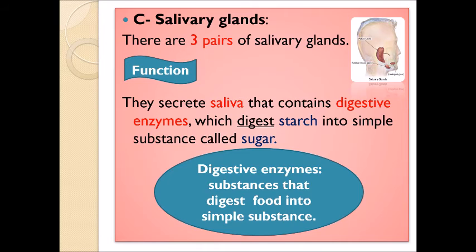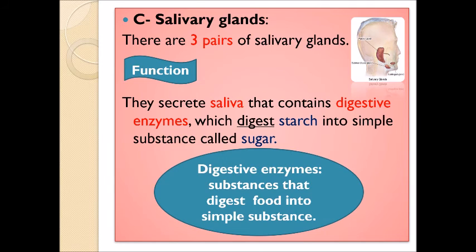The function of the salivary glands is a very important function. They secrete saliva, which is the liquid in your mouth, that contains digestive enzymes. Digestive enzymes are the substances that digest food into simple substances to let our body benefit from it. The saliva digests a specific part of the food, which is the starch. So the saliva only digests starch into sugar.